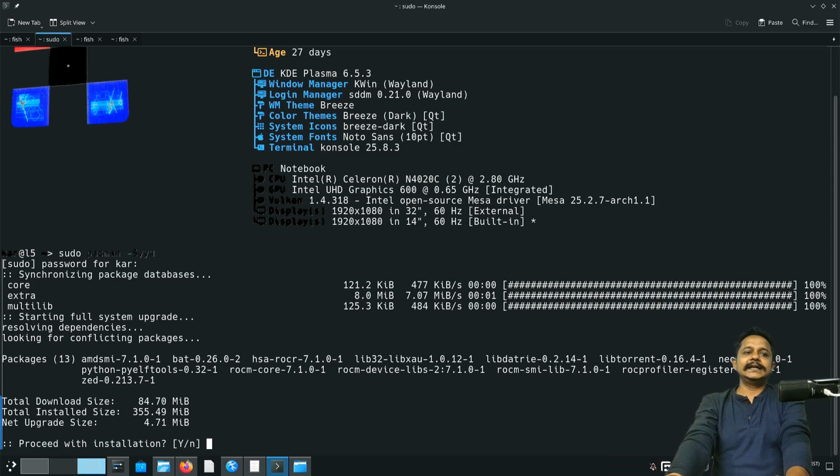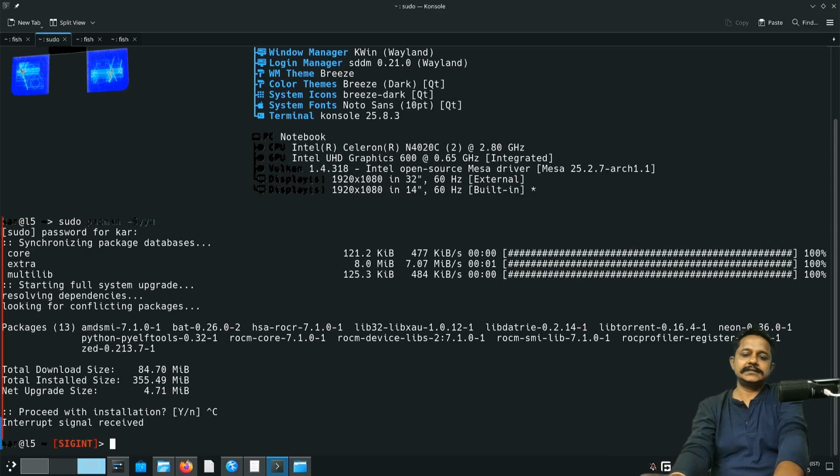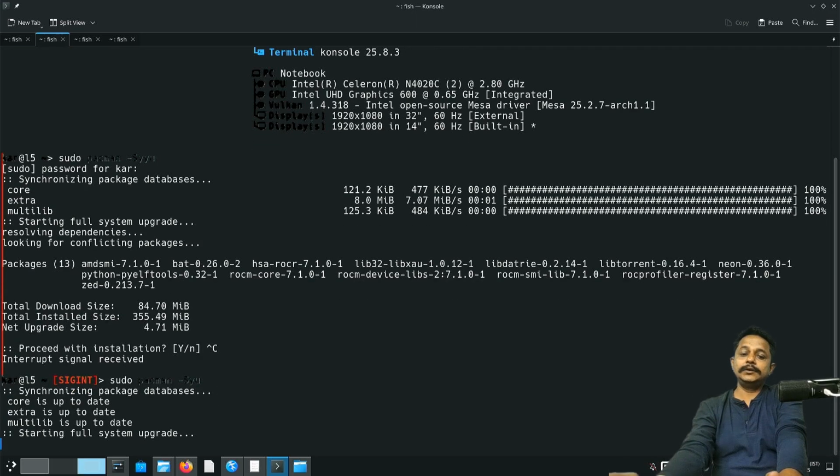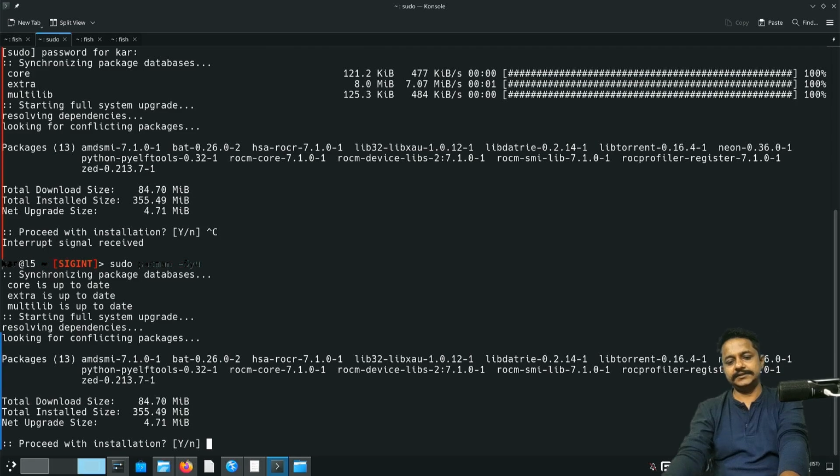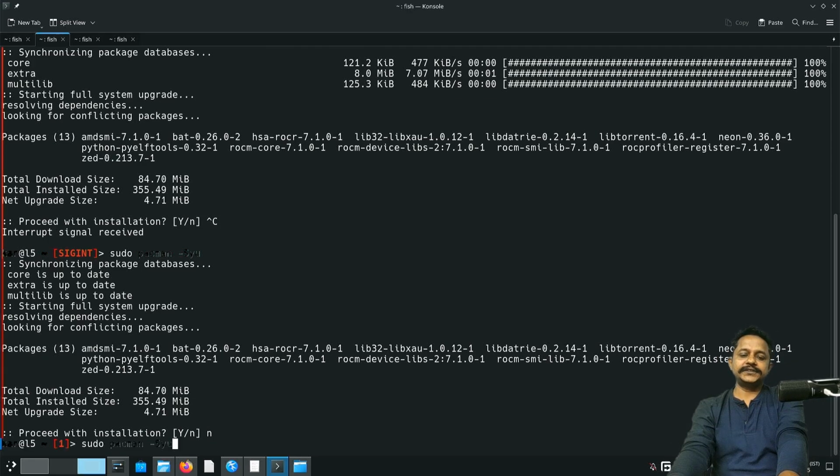Let me give some examples on Pacman. Let's cancel this one and try with -Syu. It will also do the same, but it will skip another sync update step. Let's not continue. Now let's type N and continue. What are the options over here? The options are capital S, which means it will sync, updating the whole system and installing all updated packages. y means it will refresh the package database. u means upgrade all packages.